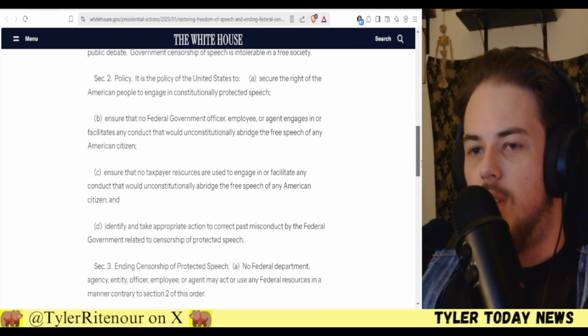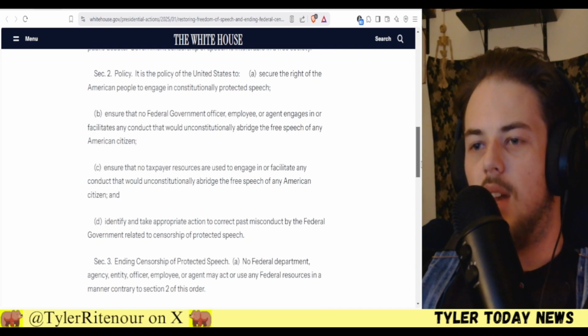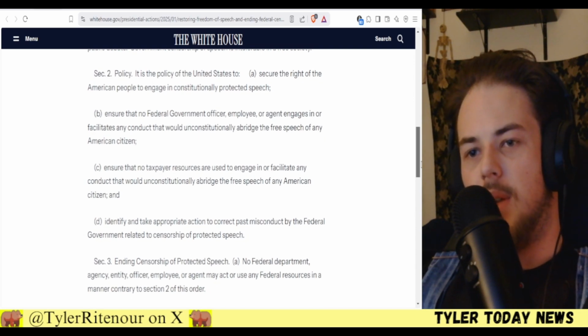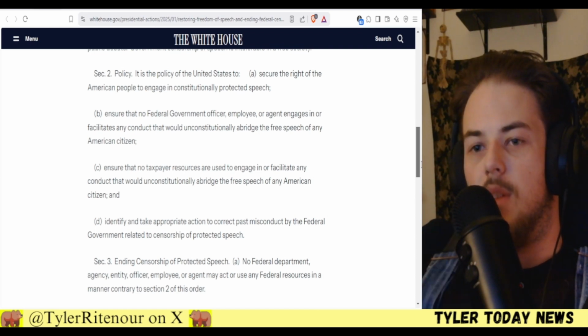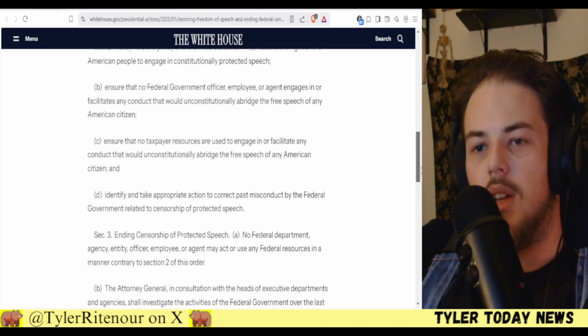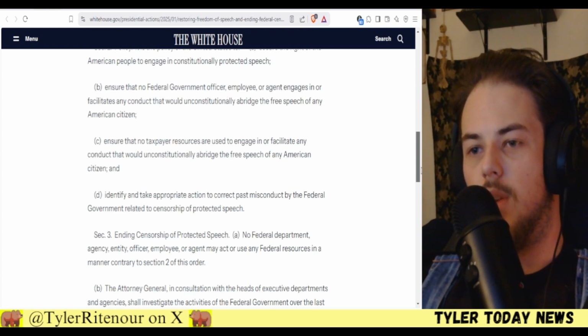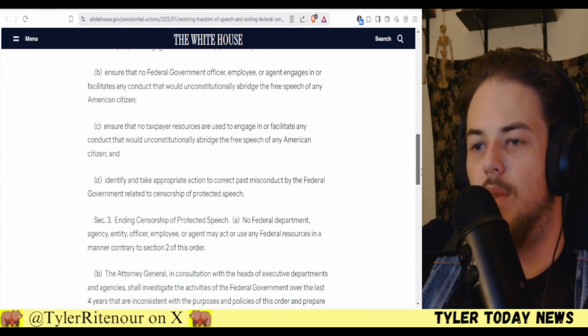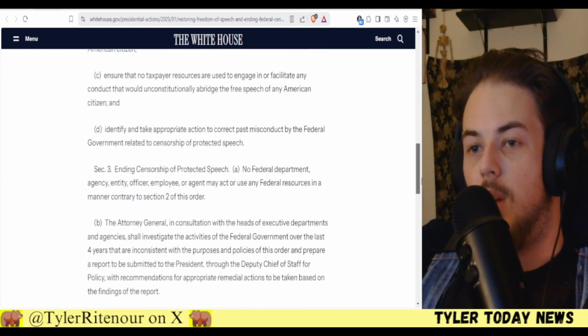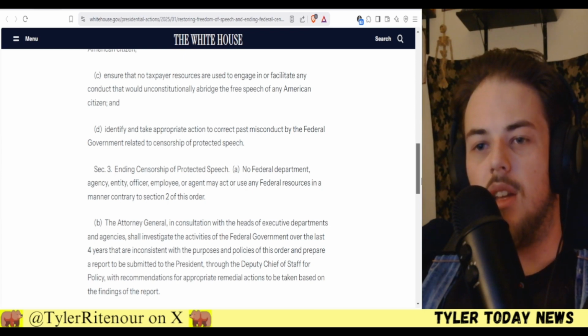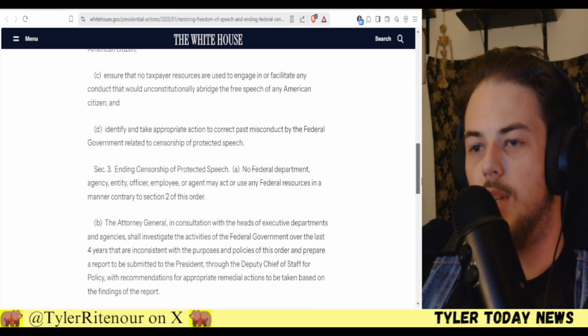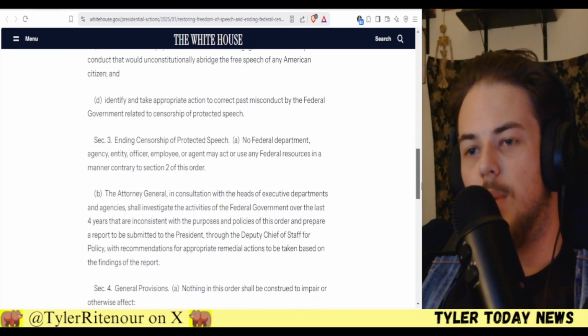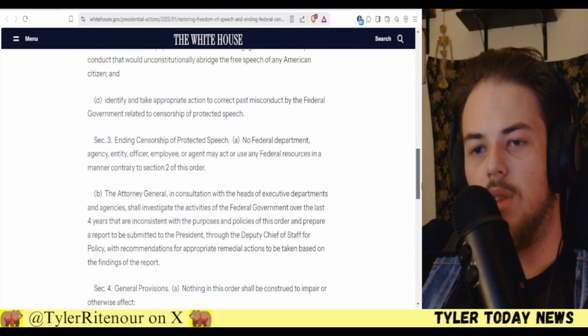Yeah, the government cannot use a third party to censor your speech, yet we did see that over the past 4 years. Section 2, policy. It is the policy of the United States to secure the right of the American people to engage in constitutionally protected speech. B, ensure that no federal government officer, employee, or agent engages in or facilitates any conduct that would unconstitutionally abridge the free speech of any American citizen. Ensure that no taxpayer resources are used to engage in or facilitate any conduct that would unconstitutionally abridge the free speech of any American citizen, and identify and take appropriate action to correct past misconduct by the federal government related to censorship of protected speech.